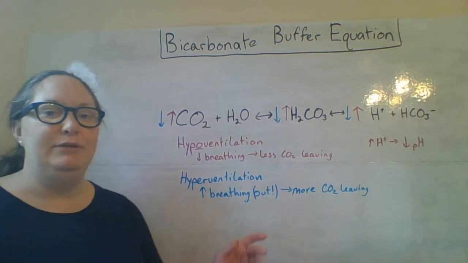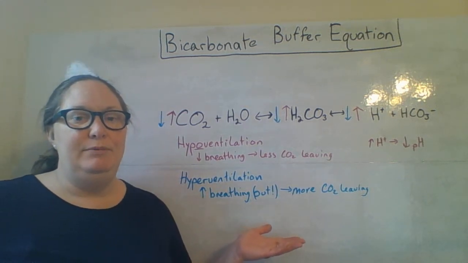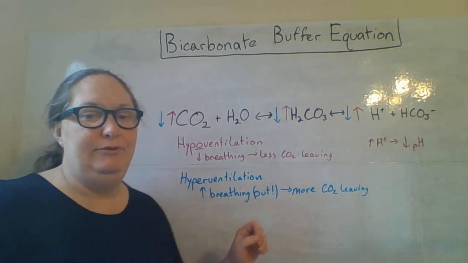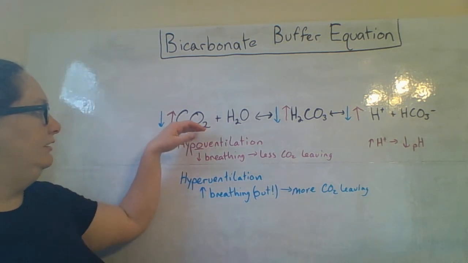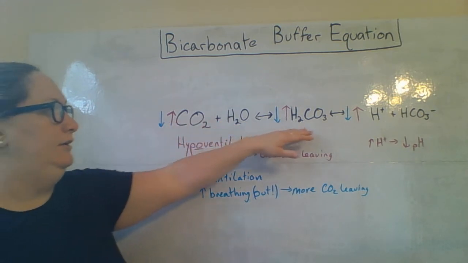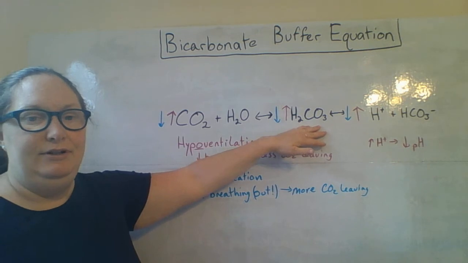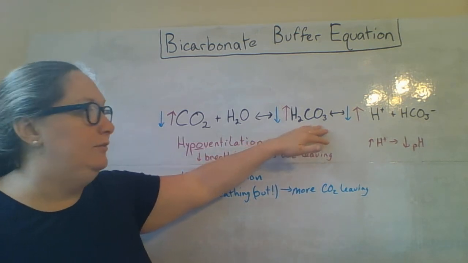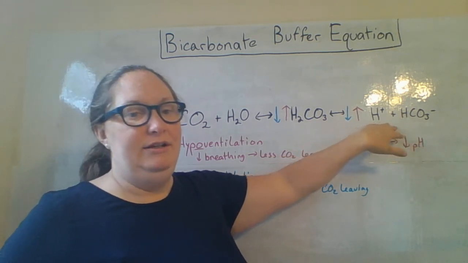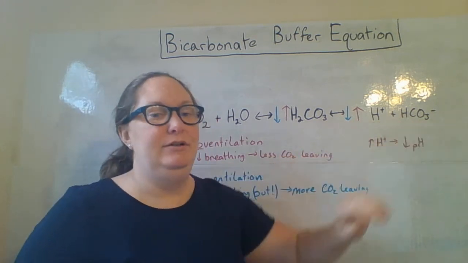Alright everyone, I want to talk about the bicarbonate buffer equation here and its effect on blood chemistry. So we have carbon dioxide and water gives us carbonic acid, H2CO3, which dissociates in water, and you get a hydrogen ion and bicarbonate.